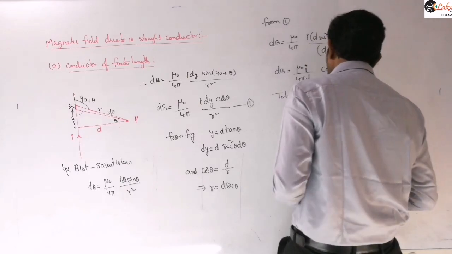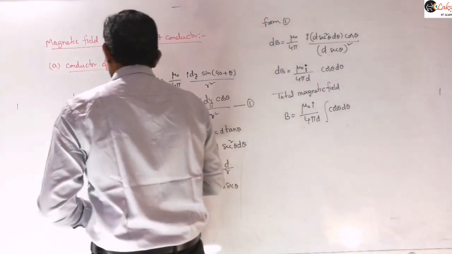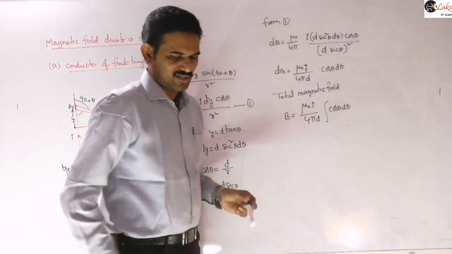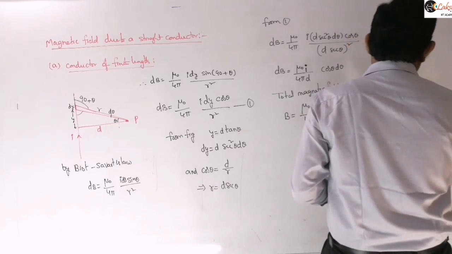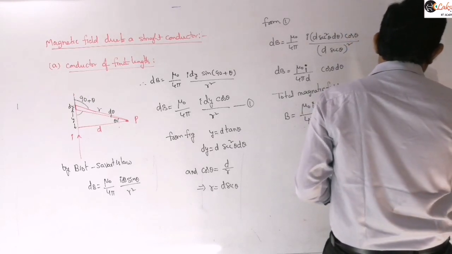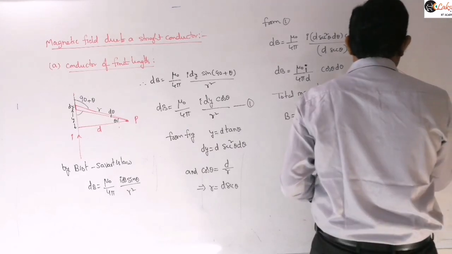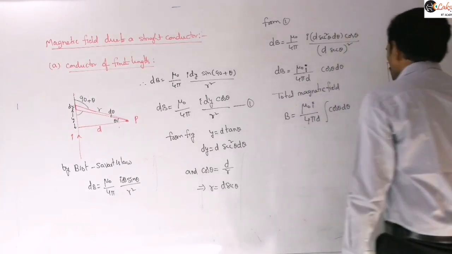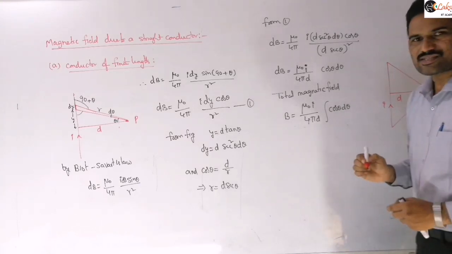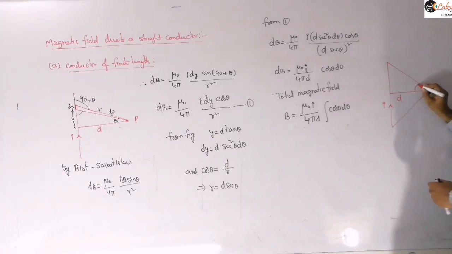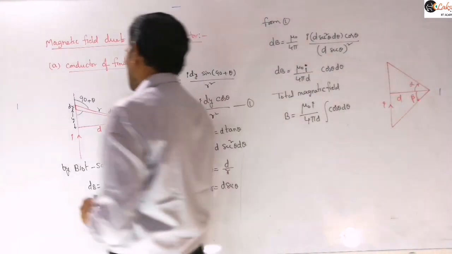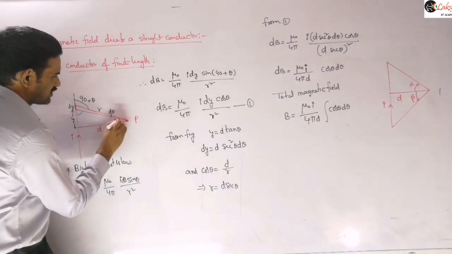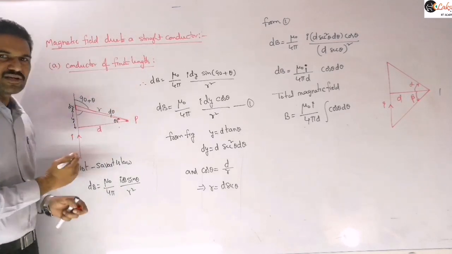So what I am taking here is, I will draw this diagram once again so that you can understand those limits. Here I am drawing the conductor of finite length. This is the thing we are taking here, this is the d, right? Previously, the angle theta we defined was above this perpendicular. So that angle I am taking as alpha, and this direction we are taking as beta here, right? So alpha is defined in the direction of this theta. This theta is defined like this, above this perpendicular we are defining there.